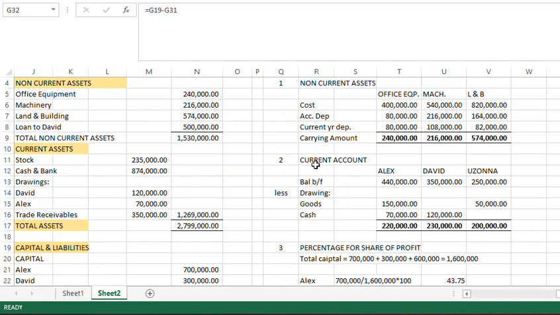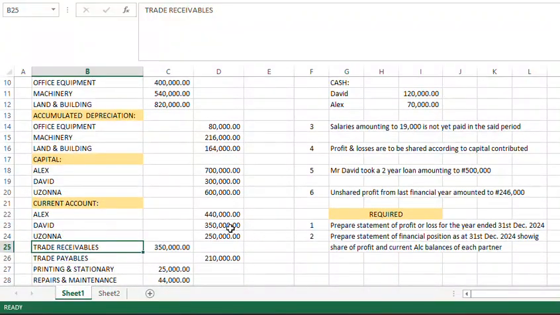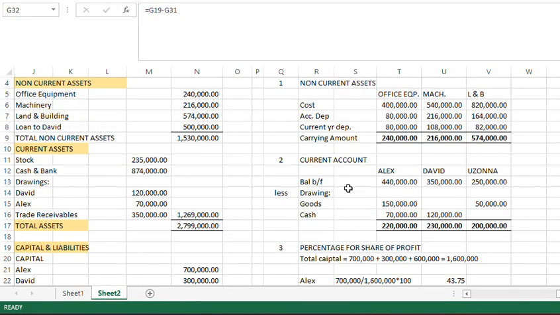Before then, let's talk about the current account. So the current account balances as per the trial balance is this: Alex 440, David 350, Ozonna 250. So you can see it's balance brought forward. That is the current account balance. It's 440, 350, 250. So during the year, there was a drawing for goods. Alex withdrew goods amounting to 150, and then Ozonna withdrew goods amounting to 50,000 cash. Alex withdrew cash of 70,000, and David 120. So you are going to deduct this drawing from their current account.